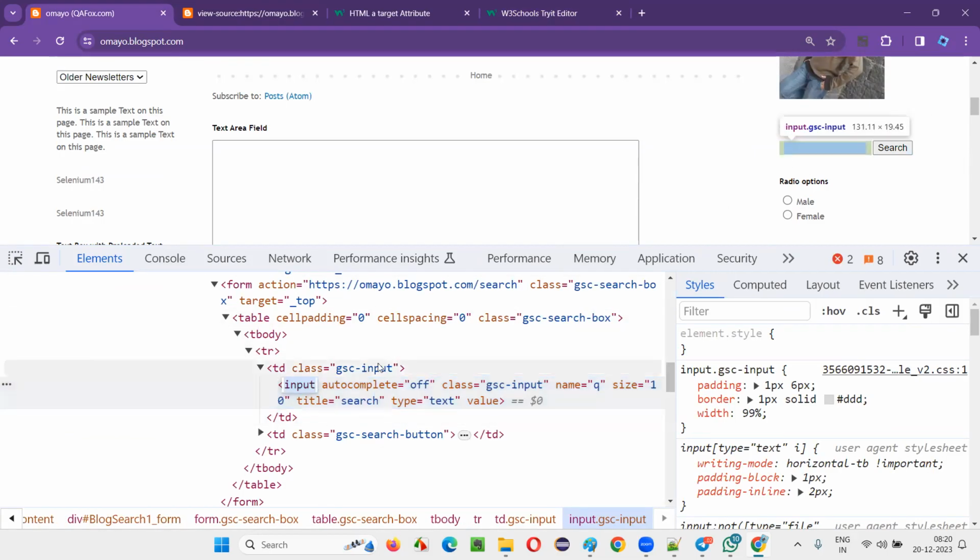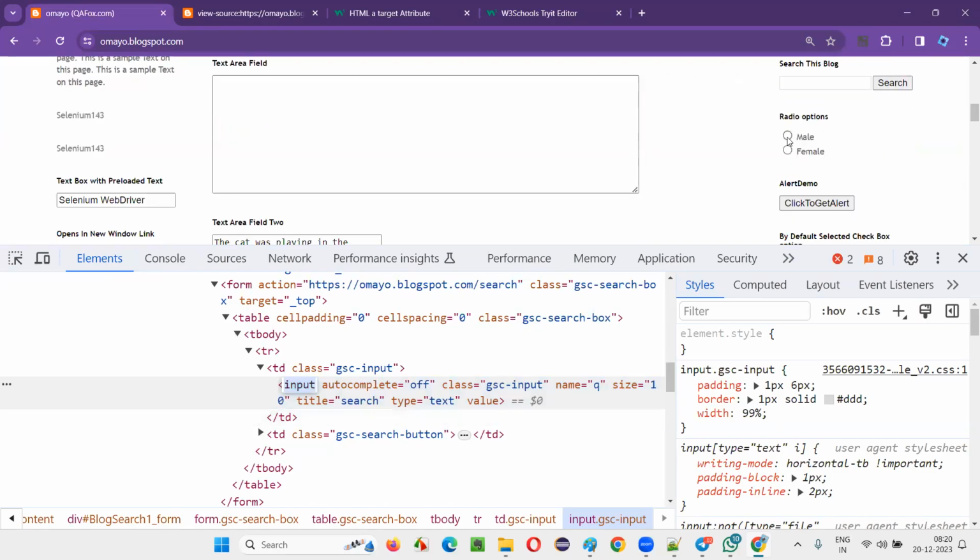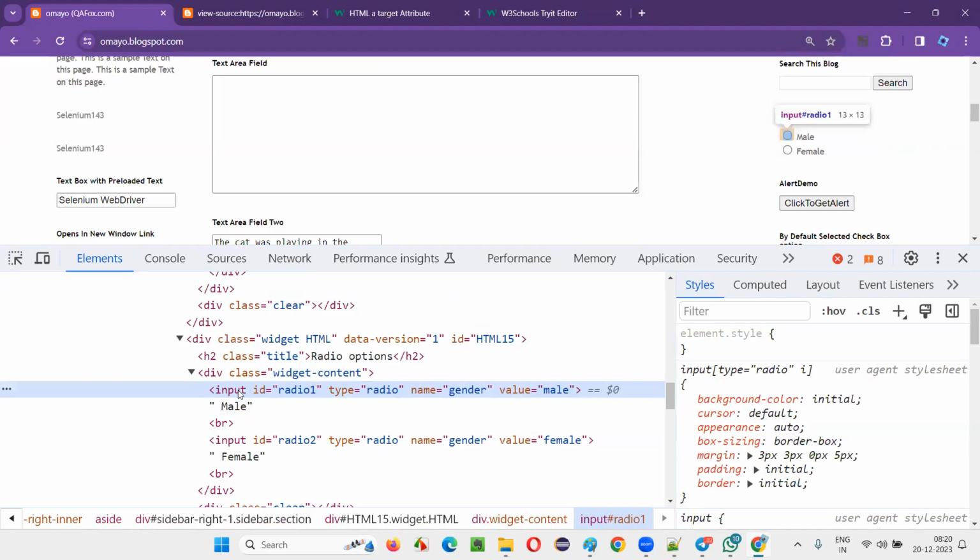What is the tag name for the text box field? Input tag. But here the type is mentioned as text. For example, this radio button. Right click on this radio button, inspect. The HTML code of the radio button will come here. Input, ID is equal to radio 1. Type, what is the type? Is it text or radio? What is the type, guys? Type in the chat. What is the type here?